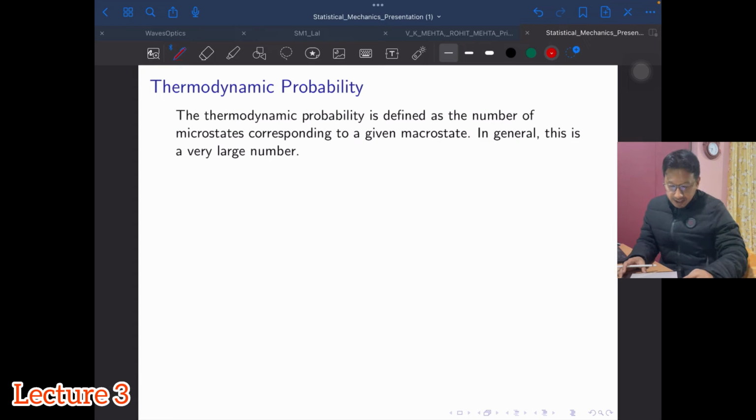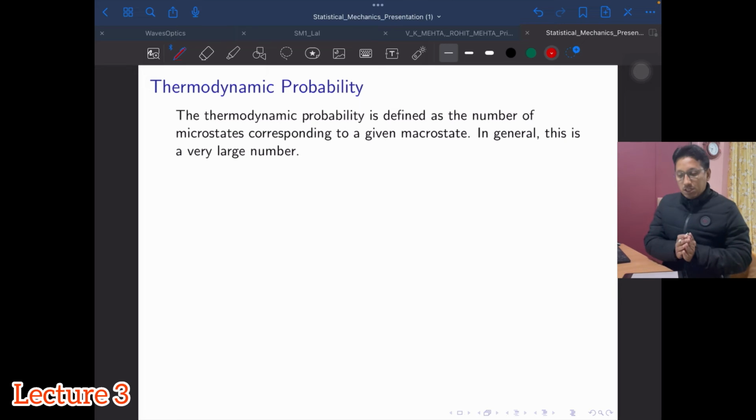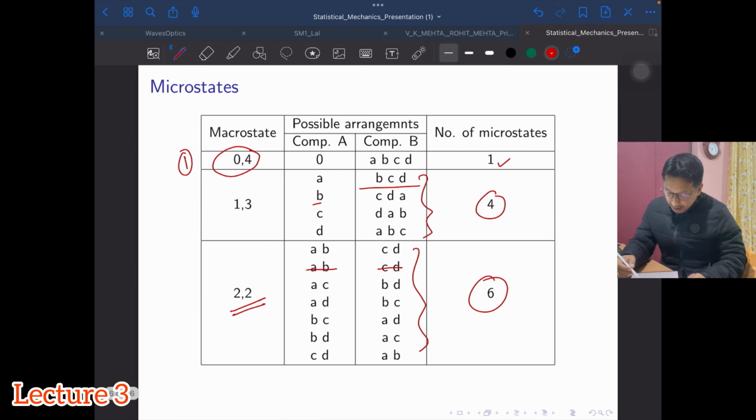Okay, so the number of microstates corresponding to a macrostate is known as thermodynamic probability. It's slightly different from the probability we normally think about. Normal probability is always between 0 and 1, but here, see the rightmost column, the number of microstates for the corresponding macrostates, 1, 4, 6, 4, 1.